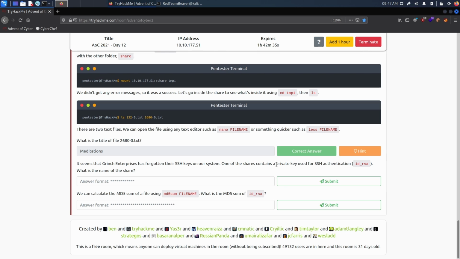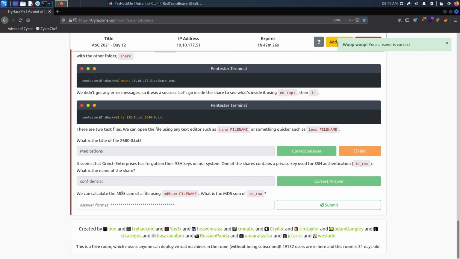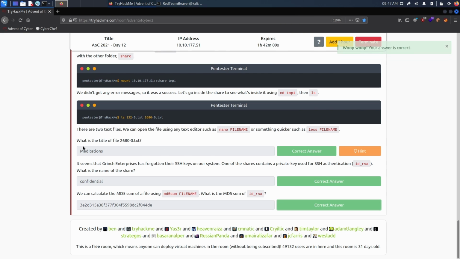So one of the shares contains the private key used for SSH. What is the name of the share? It's confidential. Finally, we can calculate the MD5 sum of a file using md5sum. So what is the MD5 sum of id_rsa? Well, easy. We can do md5sum id_rsa, grab the first part, and enter it.